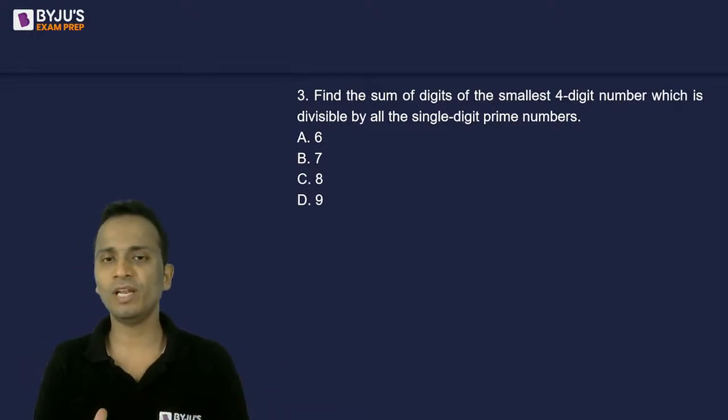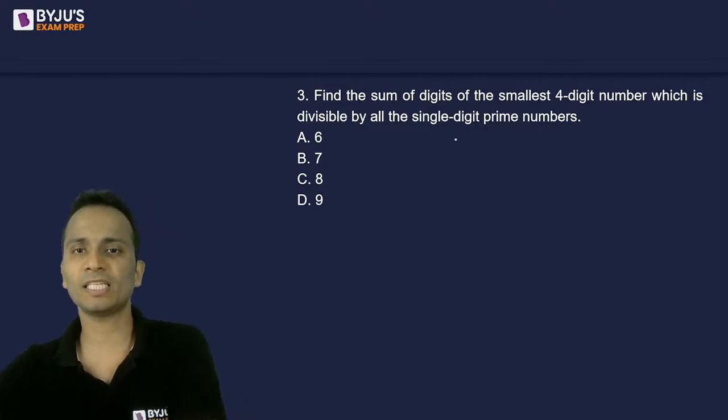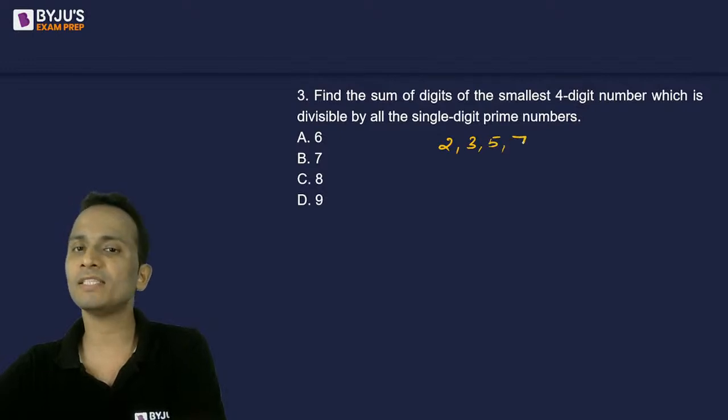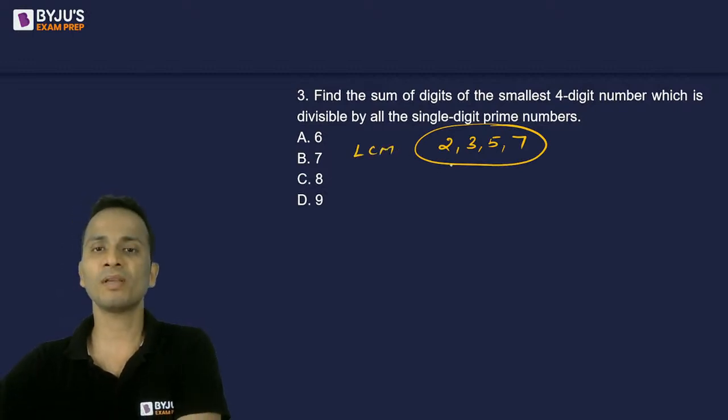First of all, you'll have to list all the single-digit prime numbers. Let's start by doing that. So all single-digit prime numbers: 2, 3, 5, and 7. A number should be divisible by all of them. So I will take the LCM of these 4 numbers, right?